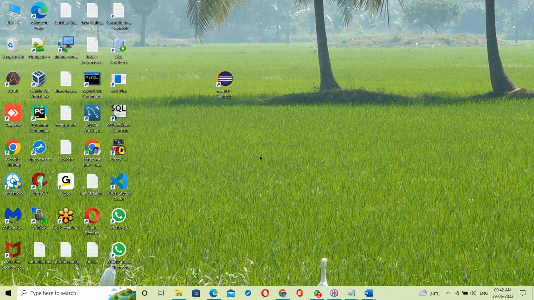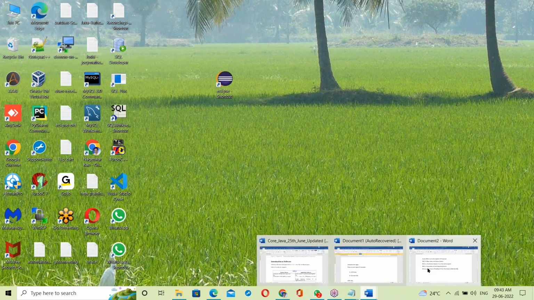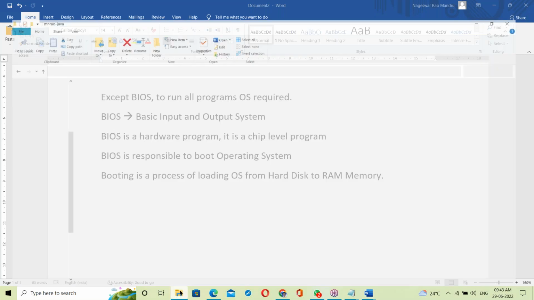So before the OS starts, first BIOS will start. That BIOS is responsible to boot the operating system. Booting means loading the OS from the hard disk to RAM memory.